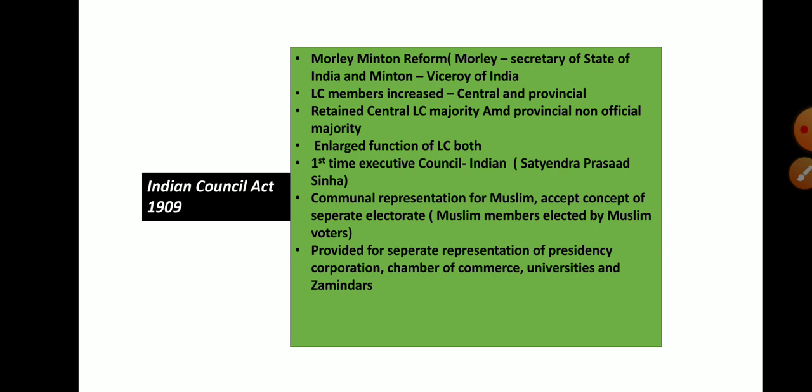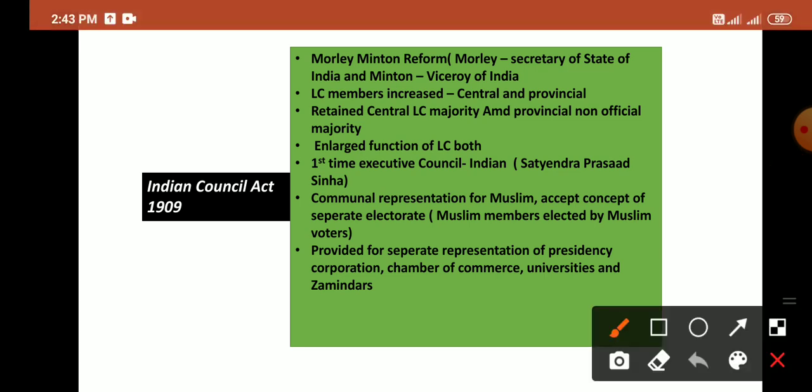The Legislative Council members were increased both in the center and the provinces. Particularly, the central legislative council retained its official majority, while in the provincial legislative councils it was not fixed that the official majority should be retained.